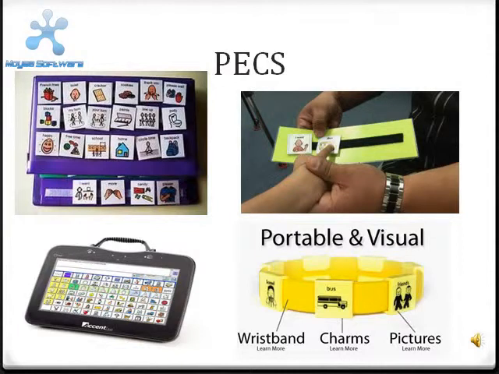But then there is also a wristband that they can take with them when they go out, like one that says bus, friends, things like that, that can help them function better in their everyday lives. And then there is also a device, kind of like the Dynavox, that does the same thing.